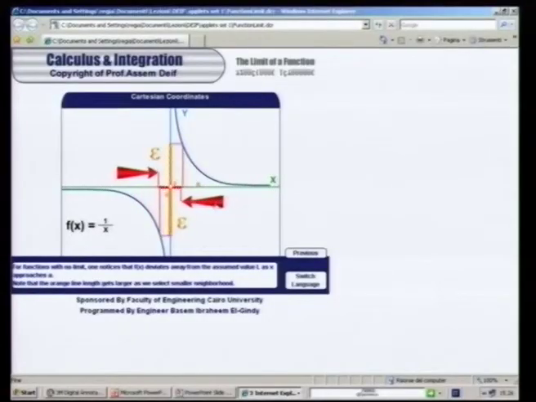You have to have epsilon tend to 0 when delta tends to 0. They are approached together so that we can bound. So if you can bound x in the neighborhood of A, you bound f of x in the neighborhood of L, then you can conclude that the function has a limit. And so the previous one has a limit at x equal to 1, and this one has no limit as x tends to 0.